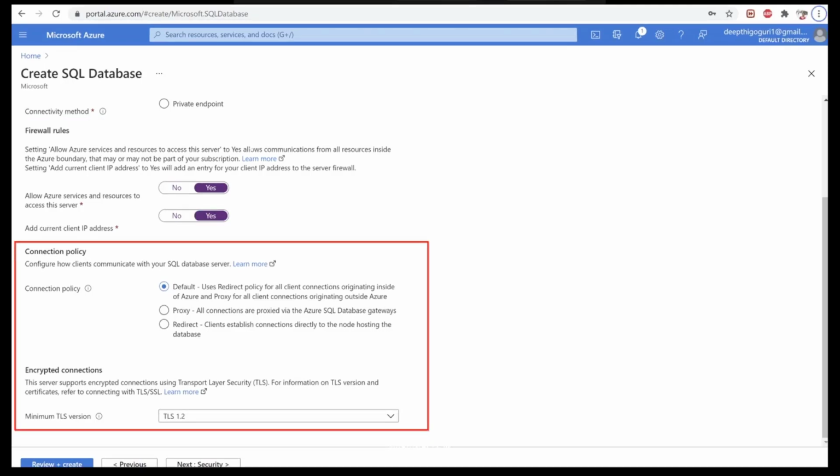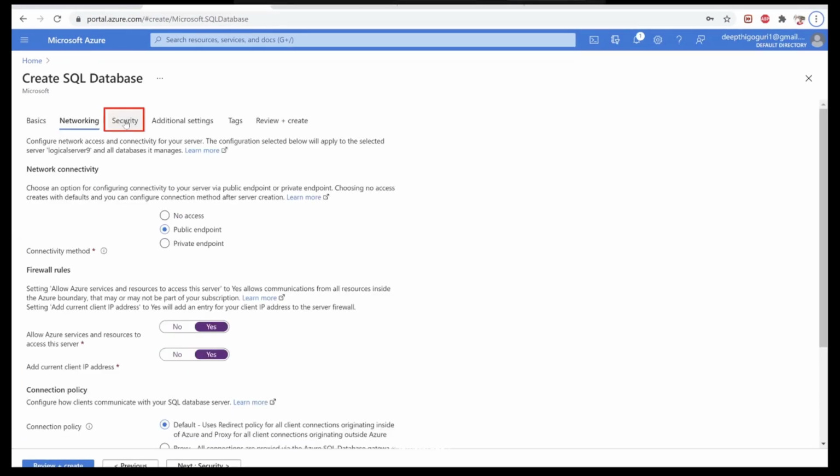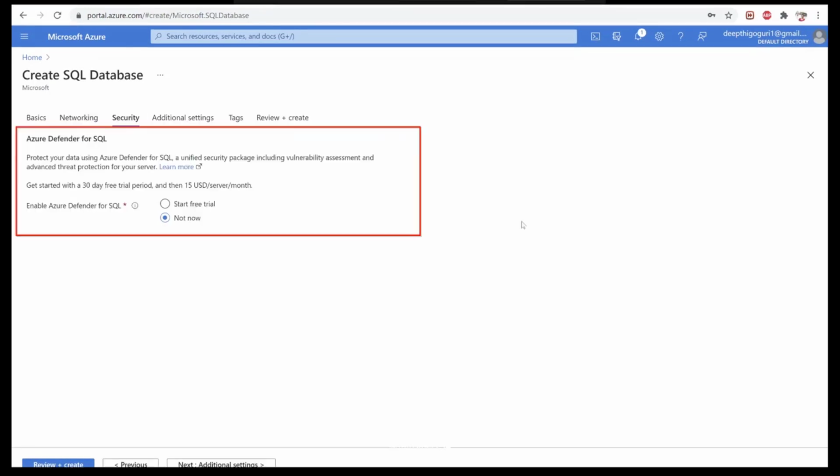And then coming to the connection policies, you have certain connection policies and encryption connections like transport layer security. You can choose from here. And then the next tab is security. Inside the security, you have the Azure Defender for SQL.